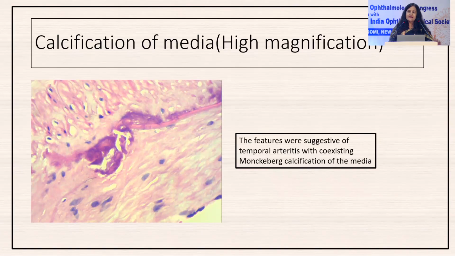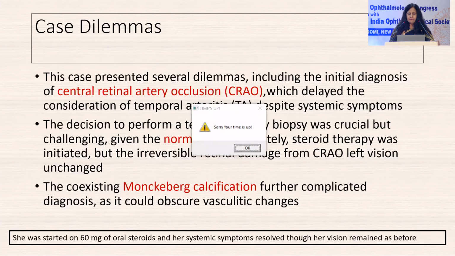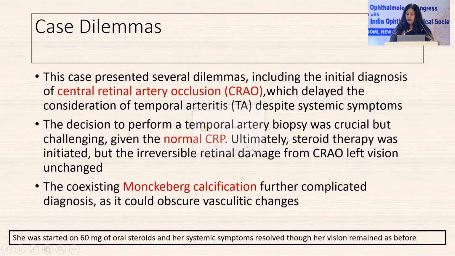Why were we looking for this diagnosis? Why did I want to confirm? Because there is a question of saving the other eye, which will require steroids in case it's GCA. So the biopsy gave the diagnosis that it's GCA, but with Monckeberg's calcification. The case dilemmas here were that CRAO is an atypical presentation of GCA, the patient presented with that, the patient had a normal CRP, and even the histopathology got confusing with the presence of Monckeberg's calcification. But we remained focused on the diagnosis. The patient did have GCA and was treated for the same.